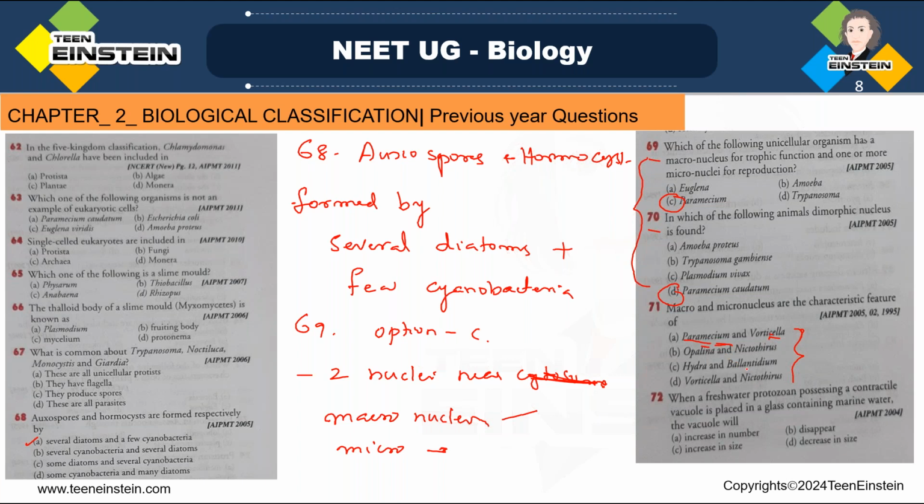The micronucleus is inactive except during cell division, and it houses the master copy of the genome. Which one?